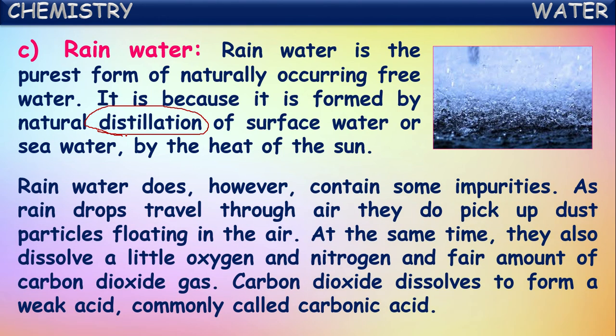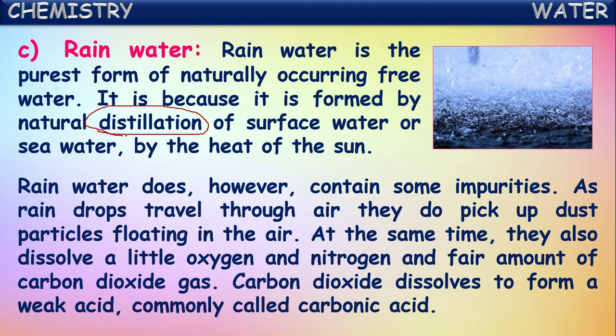Rainwater does, however, contain some impurities. Just now we said rainwater is the purest form of natural water. But while coming down, as raindrops travel through the air, they do pick up some dust particles floating in the air. At the same time, they also dissolve a little oxygen and nitrogen and a fair amount of carbon dioxide gas present in the atmospheric air. So when this carbon dioxide dissolves, it forms a weak acid in the water, which is commonly called carbonic acid.